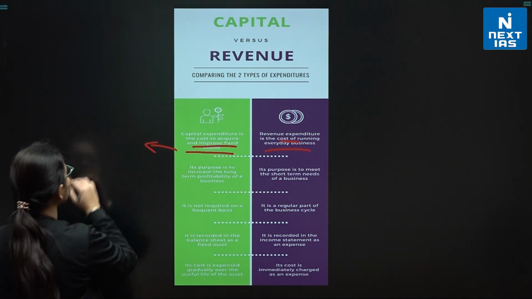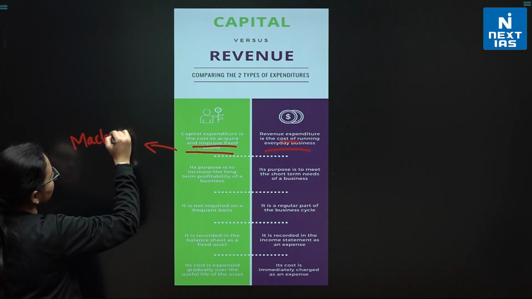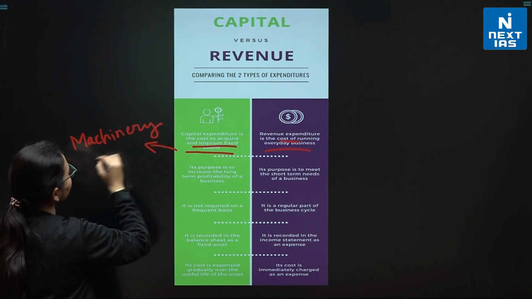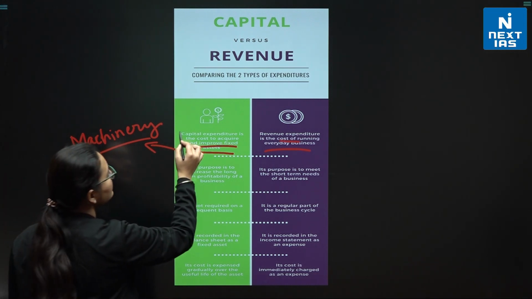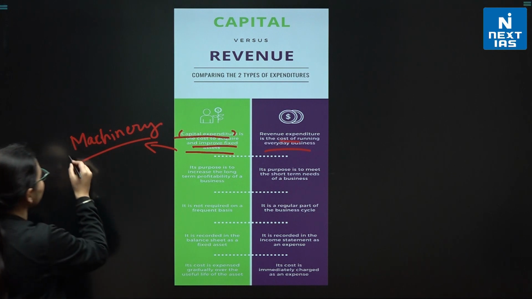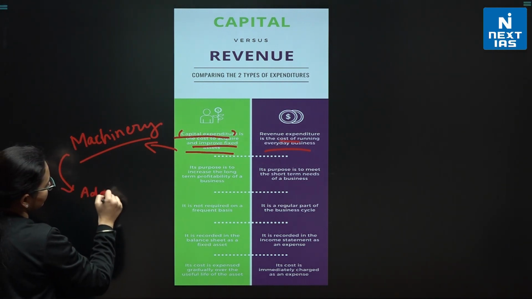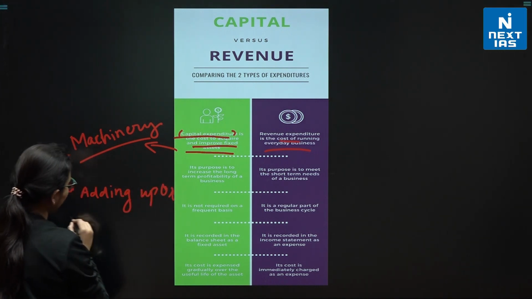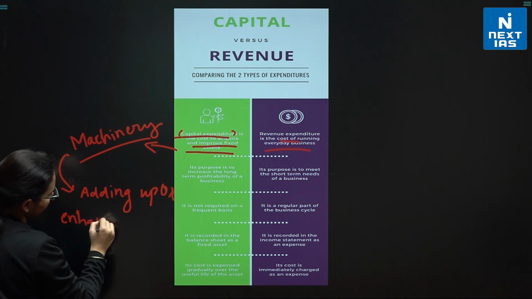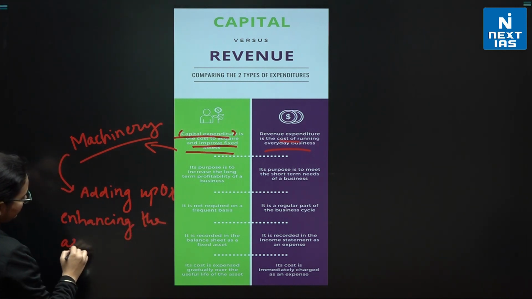Here, if there is a factory and I am buying a machinery, I am buying a huge machinery for a factory, then that becomes my capital expenditure, right? Why? Because it is adding up or enhancing the asset.